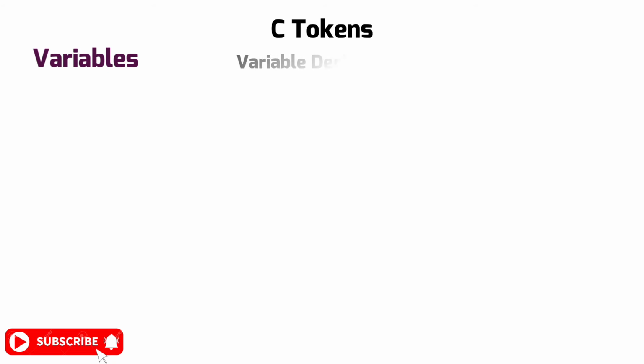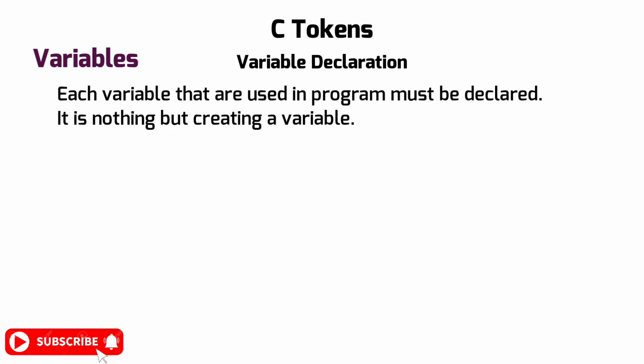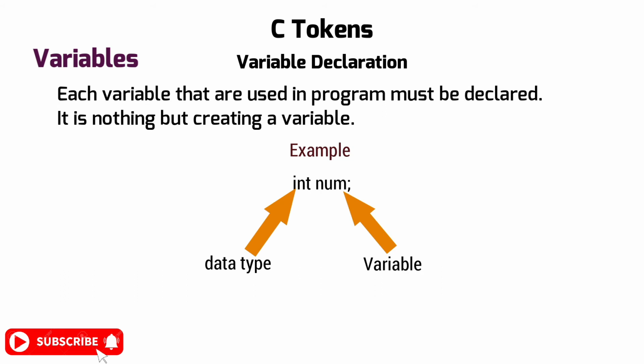Now we will see how to declare a variable. Each variable used in a program must be declared. It is nothing but creating a variable. Example, int num. This is an example where we declare a variable named num with the data type called int. We'll see what a data type is in the next video.